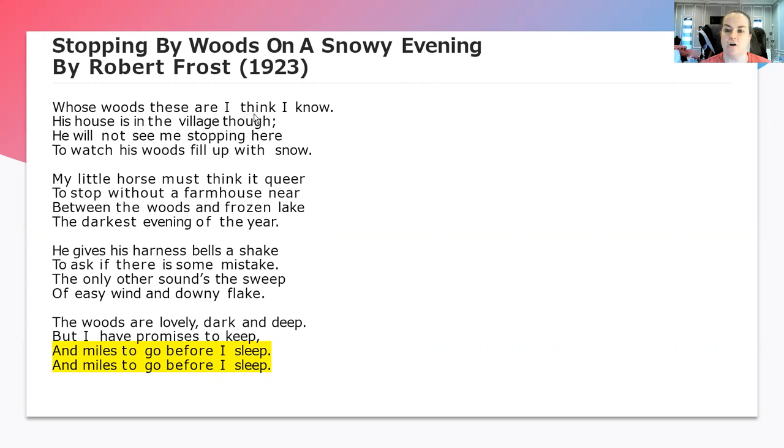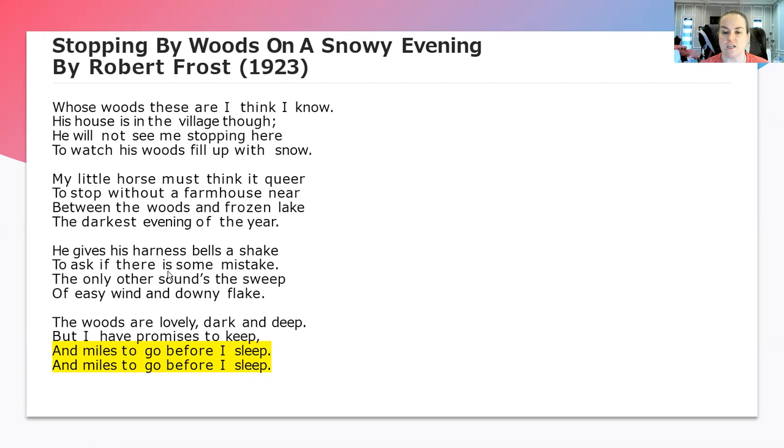Whose woods these are, I think I know. His house is in the village, though. He will not see me stopping here to watch his woods fill up with snow. My little horse must think it queer to stop without a farmhouse near, between the woods and frozen lake, the darkest evening of the year.